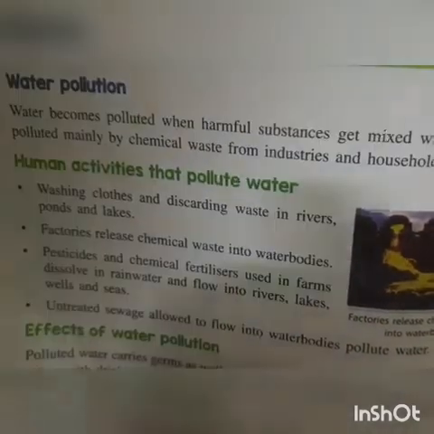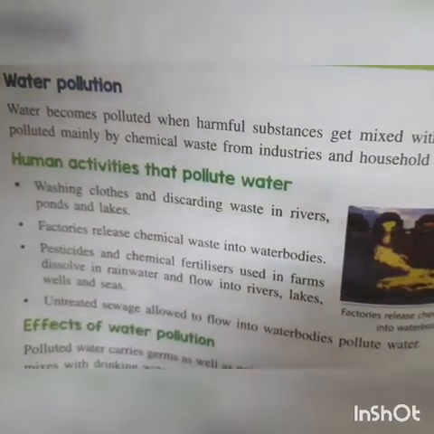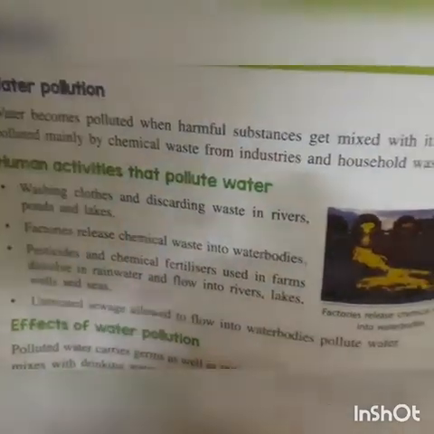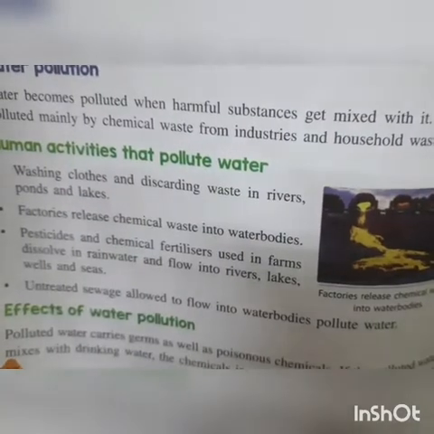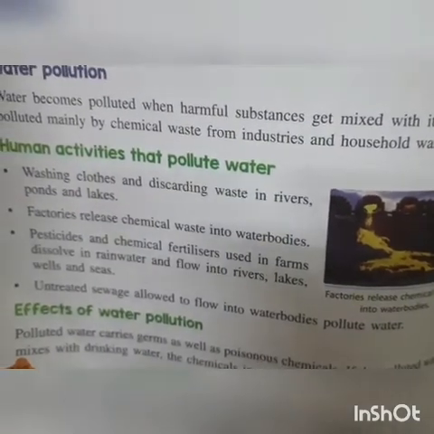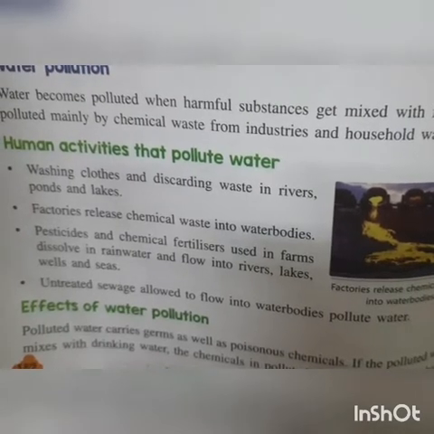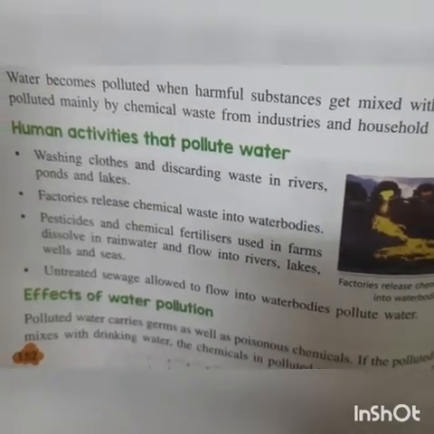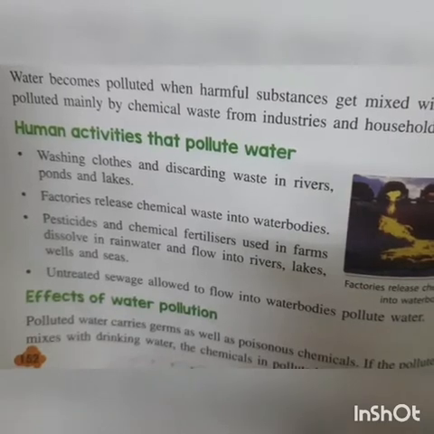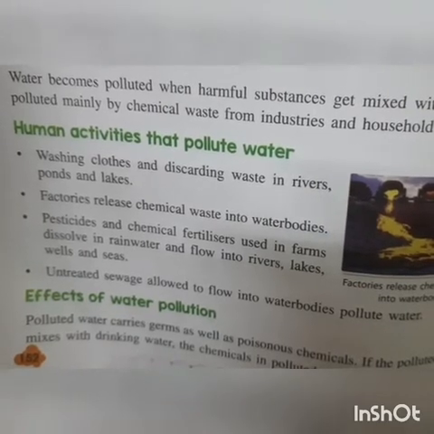Factories release chemical waste into the water bodies. Pesticides and chemical fertilizers used in farms dissolve in rainwater and flow into rivers, lakes, wells, and seas. The untreated sewage allowed to flow into water bodies also pollutes the water.